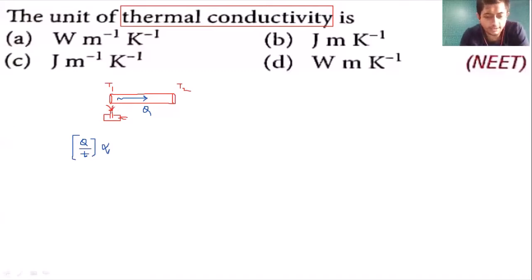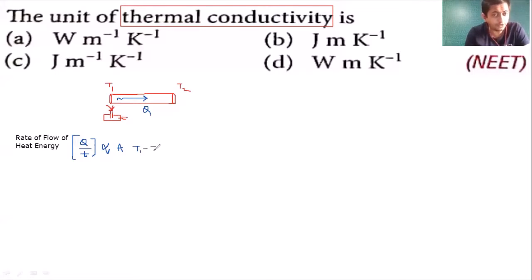Q by T means rate of flow of heat energy. So students, the rate at which the heat energy flows, that is Q by T, is directly proportional to the area of the rod. It is directly proportional to the temperature difference between the two ends of the rod.